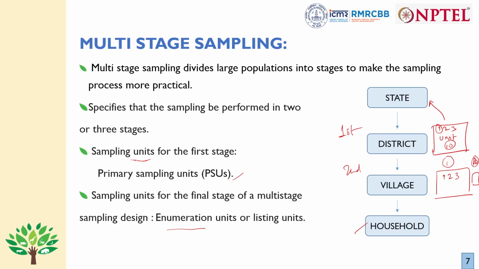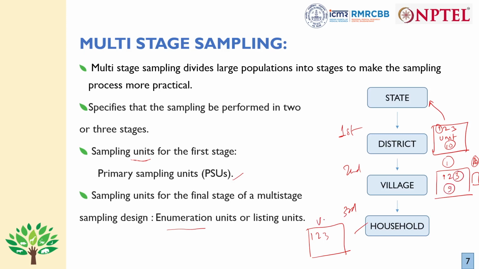So in the second stage, the list of villages within each of the districts selected at the first stage will be the sampling frame, and each village will be a sampling unit. And in the third stage, we see the list of households, household 1, 2, 3. Suppose we have selected village number 3 and village number 9.